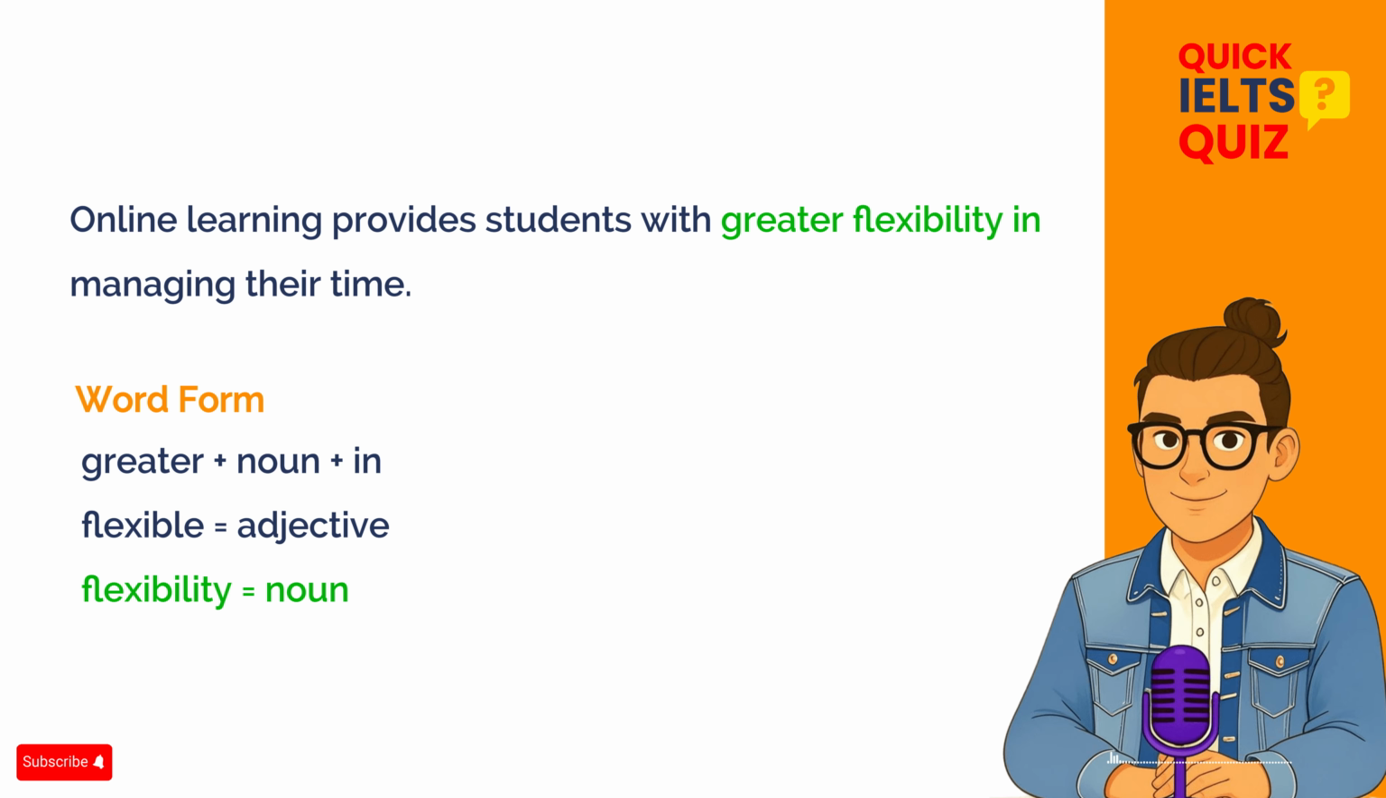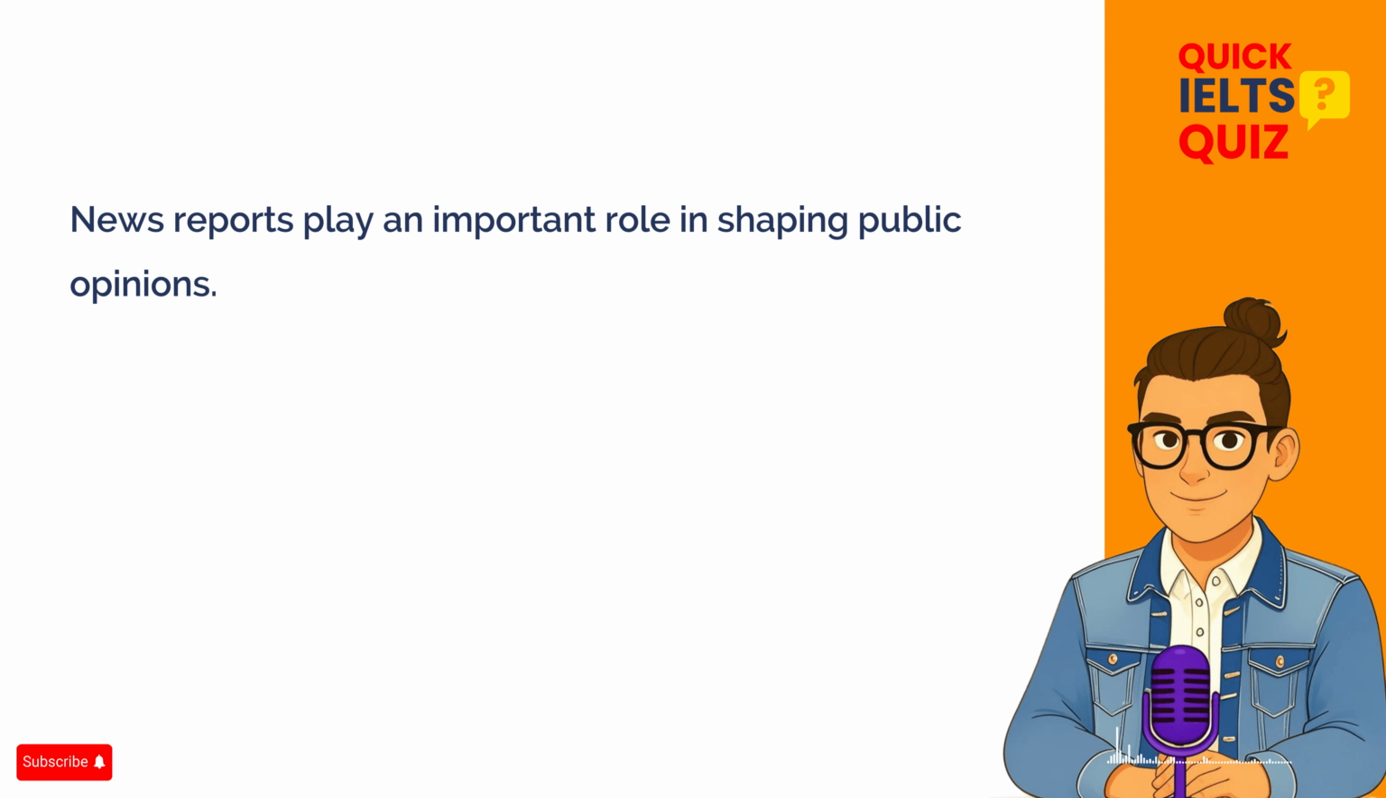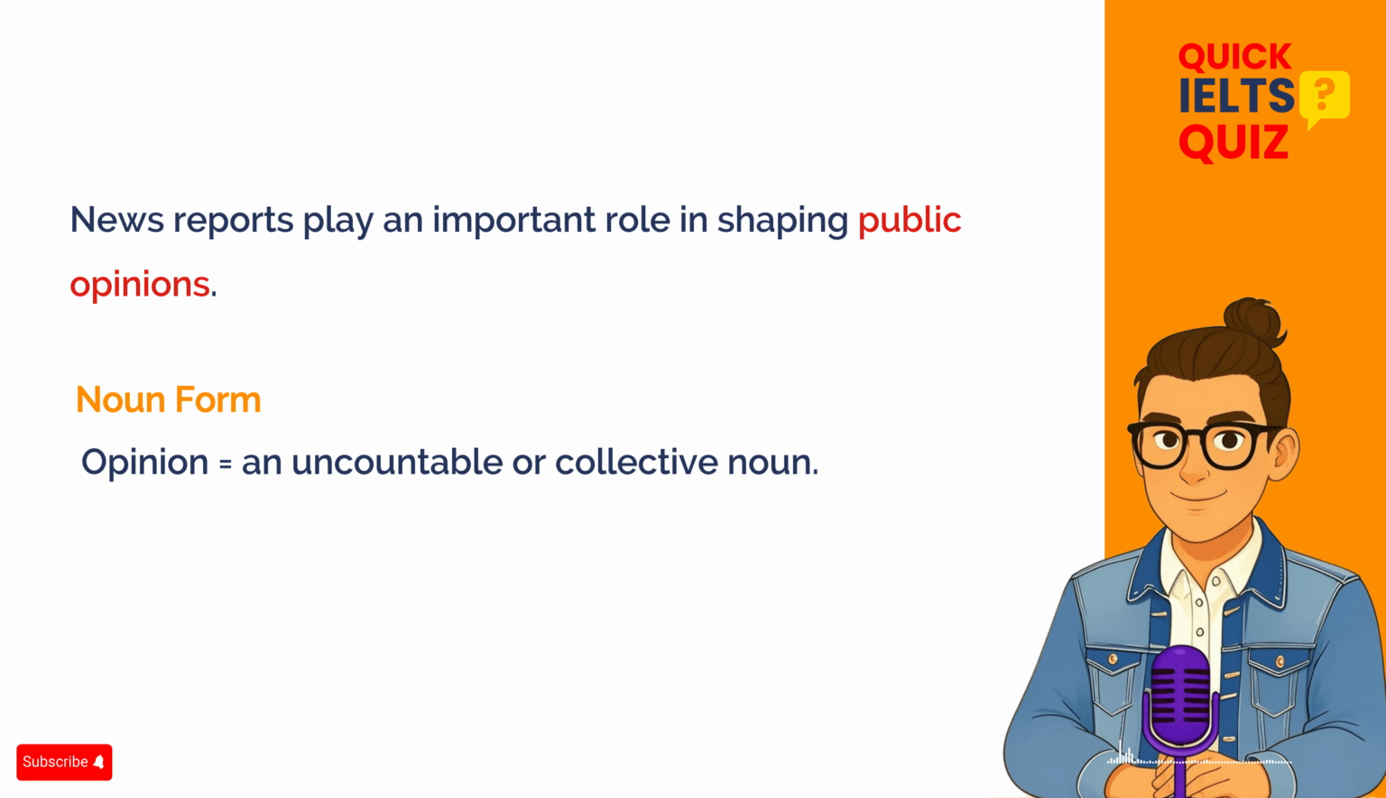Let's move on to the next sentence. Take your time and read it carefully. In this sentence, there is one main error related to noun form. The noun "opinion" is being used incorrectly in the plural here. When we talk about the general views of the public as a whole, "opinion" is usually used as an uncountable or collective noun. So, "public opinions" sounds unnatural in formal writing.